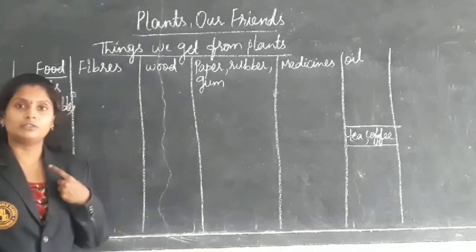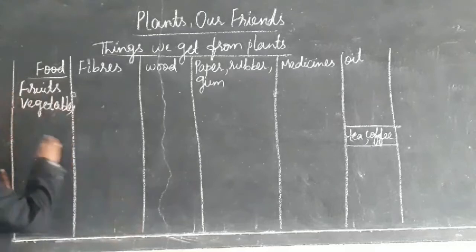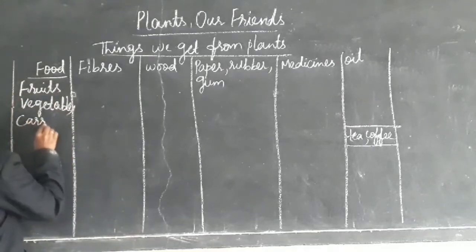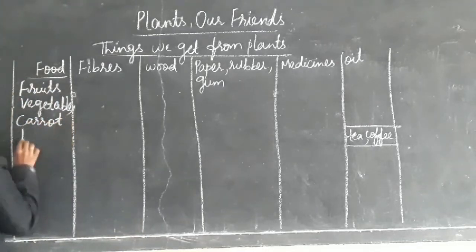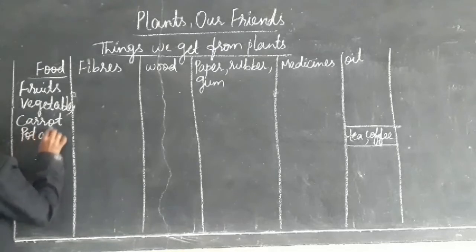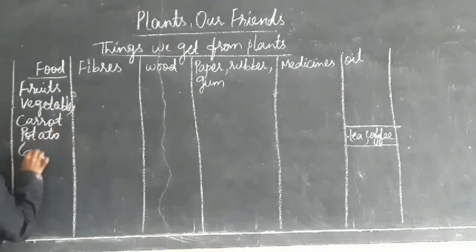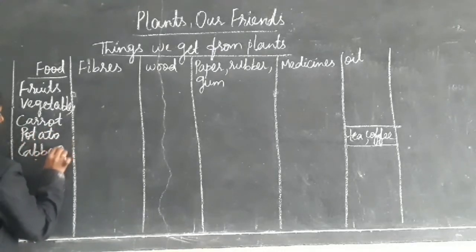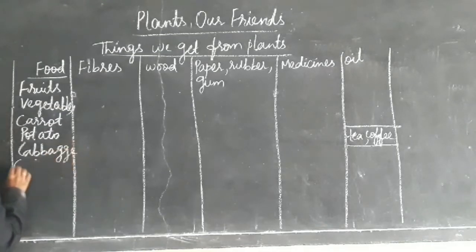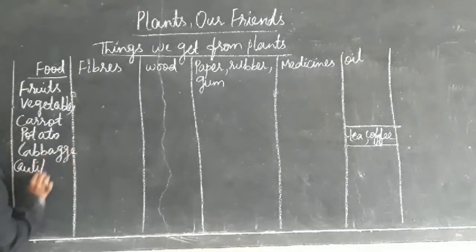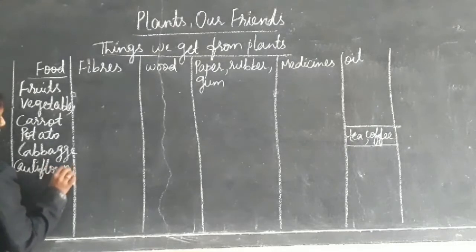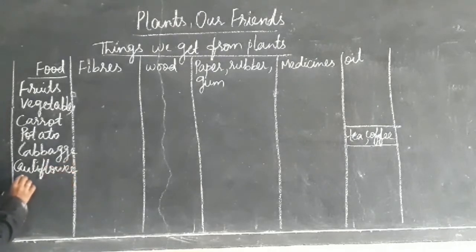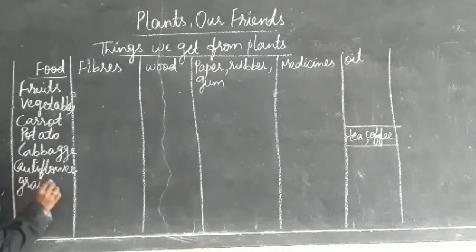Coming to the roots, we eat roots like carrot; stem we eat potato; leaves we eat cabbage; flower we eat cauliflower; seeds we eat, like grains and cereals.